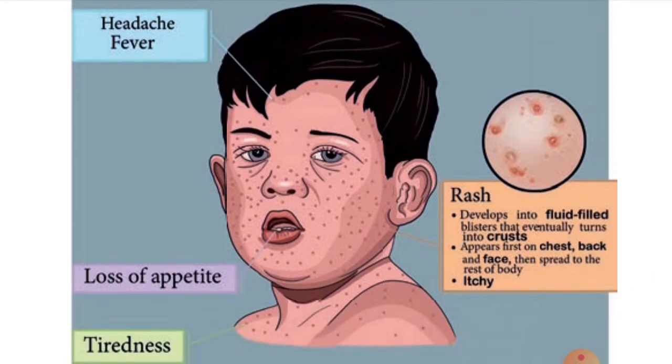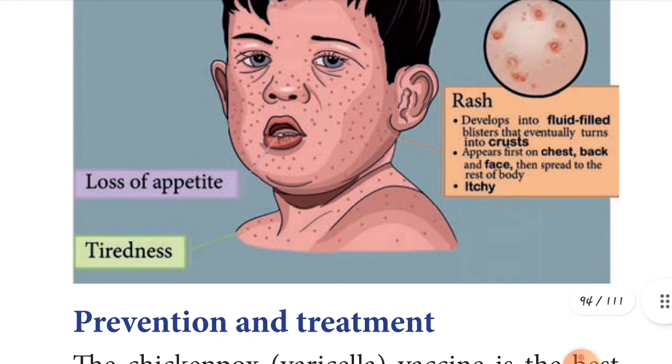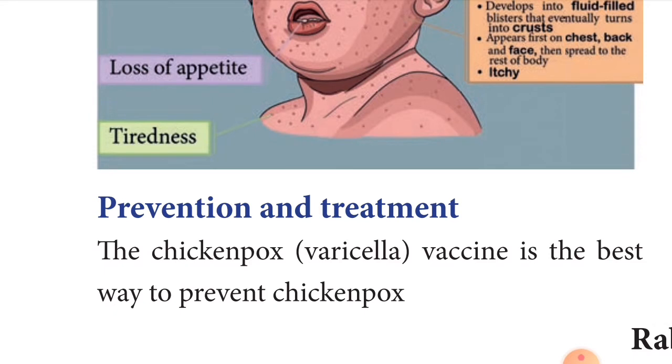So these are all the symptoms of chickenpox: headache, fever, loss of appetite, tiredness, and a body full of rashes. The rashes develop into fluid-filled blisters and eventually turn into crusts. They appear first on the chest, back, and face, and then spread to the rest of your body. And itching also, that's a very important thing. Is it clear to you, children? So what prevention and treatment should you take for this type of disease, children? Hepatitis, chickenpox.